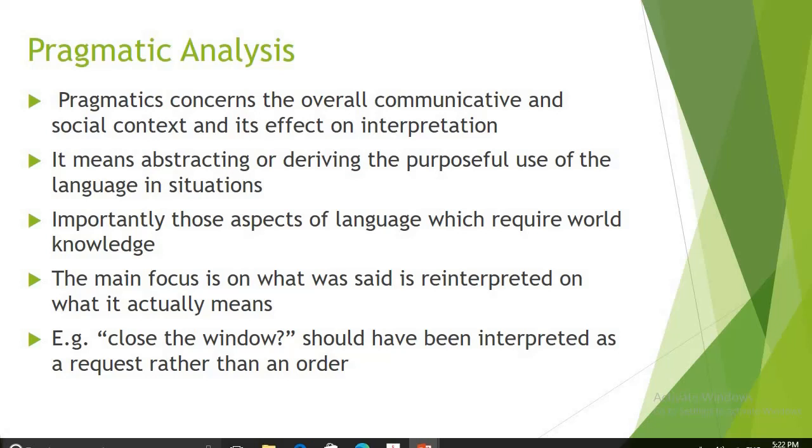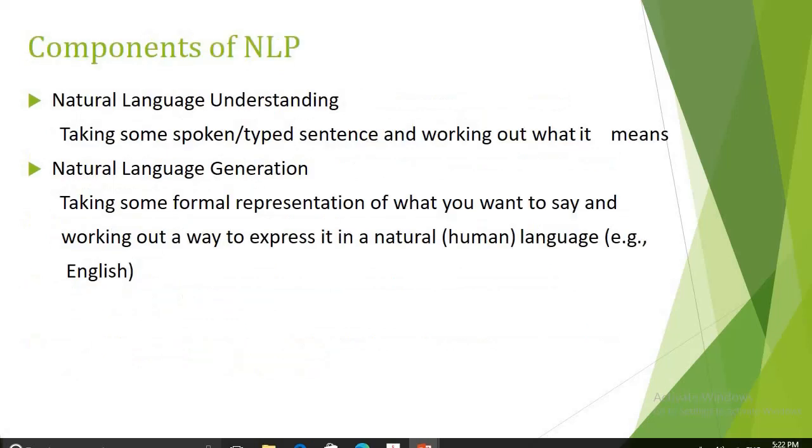But if the word apple is used for describing some application related to computers, then that might be something else, right? To be specific, that is the name of the company. So this is how pragmatic analysis is applied. Context based meaning is searched in pragmatic analysis, and intention is pinpointed in pragmatic analysis.